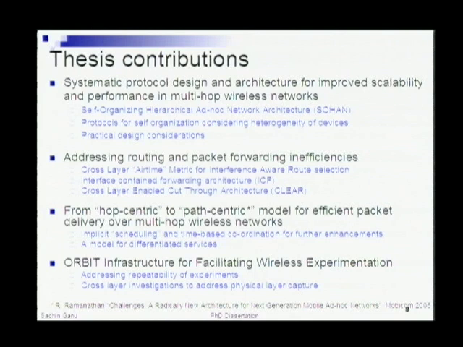So in the first part of my thesis work, we look specifically at the problem of addressing scalability and improving the overall performance of a multi-hop wireless mesh network.